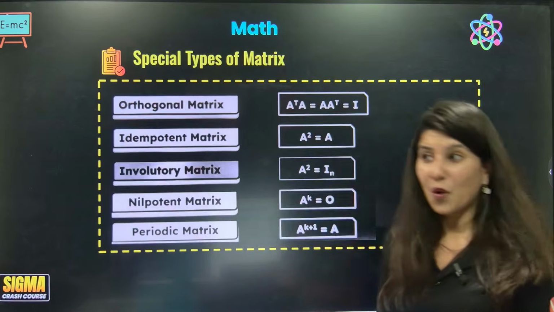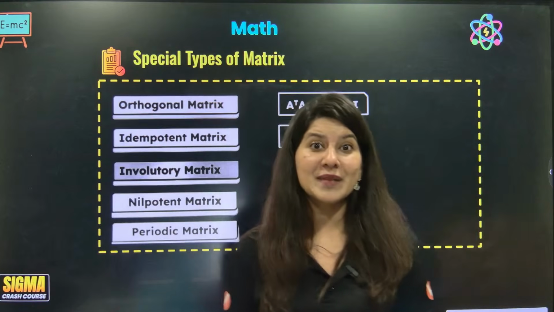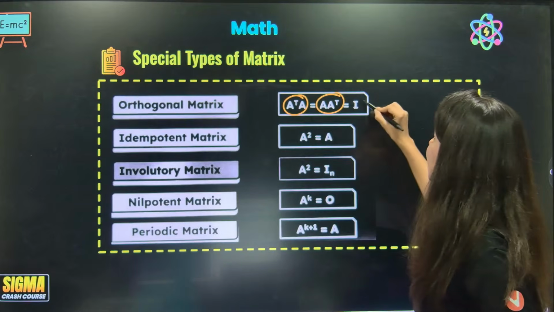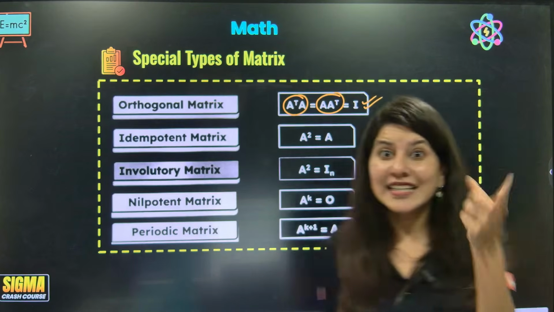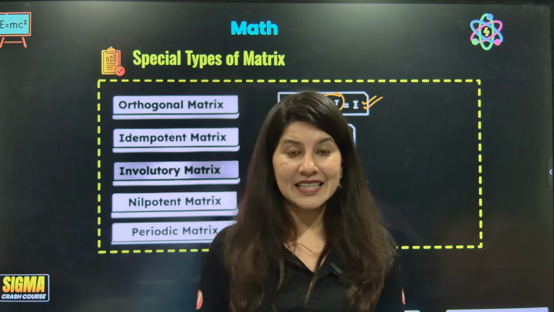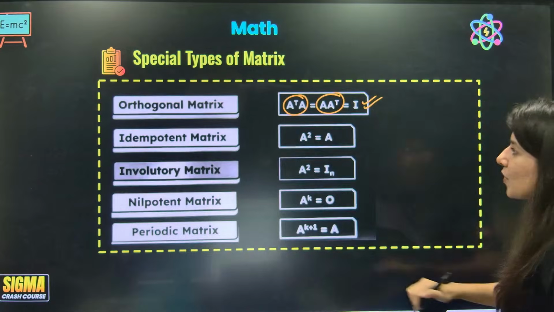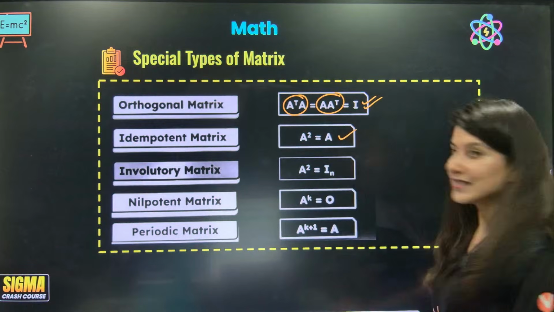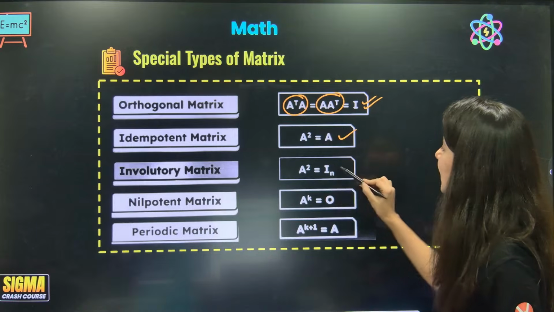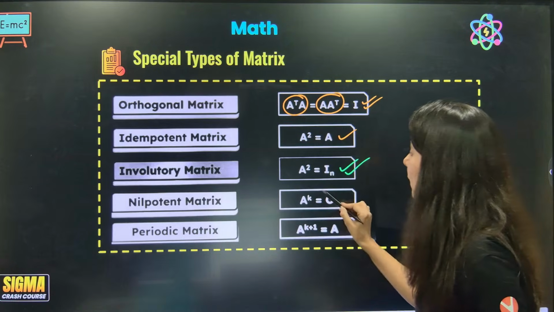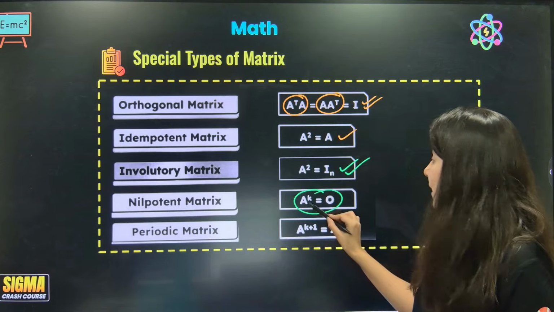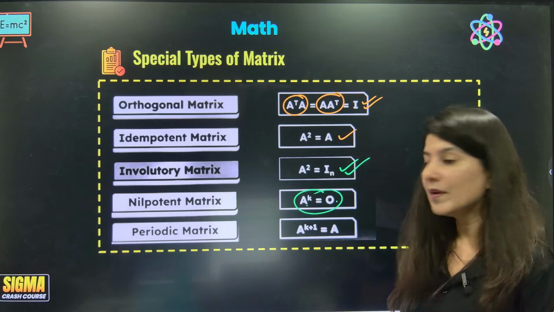In fact, we have seen one orthogonal matrix, where A transpose into A or A into A transpose is the identity matrix. Remember that the ninja matrix, cos minus sine, sine cos, is actually orthogonal. Idempotent is when A square becomes A. Involutory is when A square is I. A nilpotent matrix is one where the very first index K for which A power K becomes the null matrix.